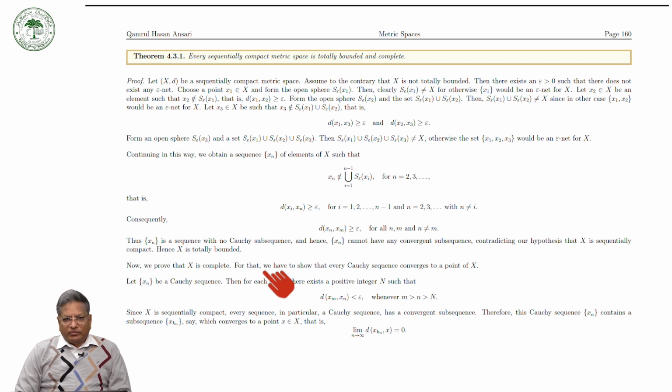So now we have the relation between sequentially compact metric spaces, total boundedness and completeness.